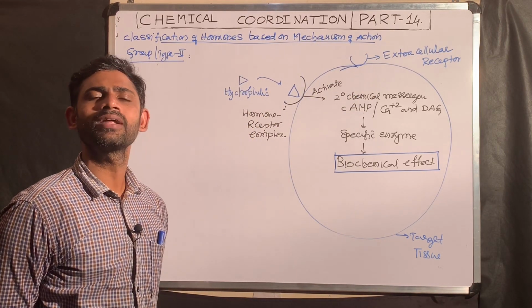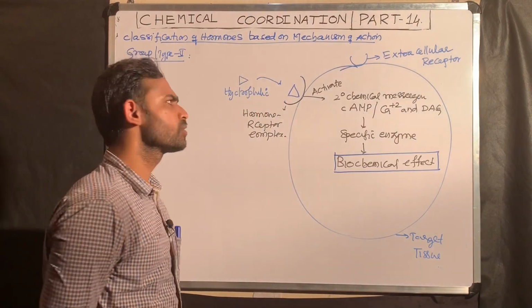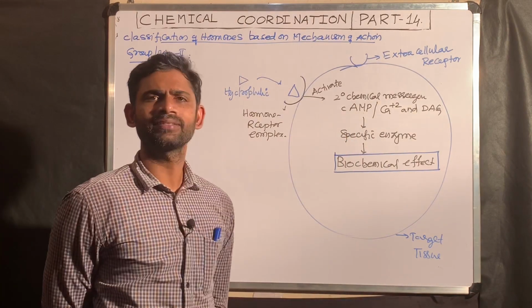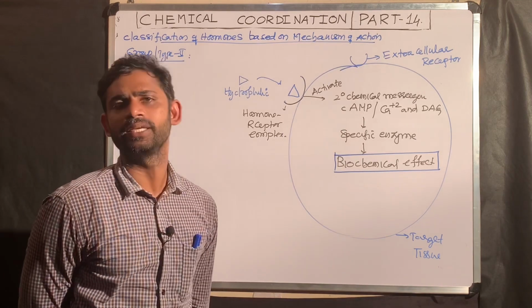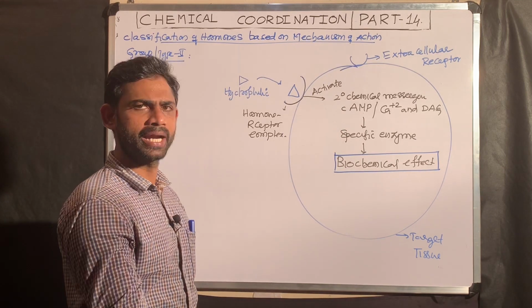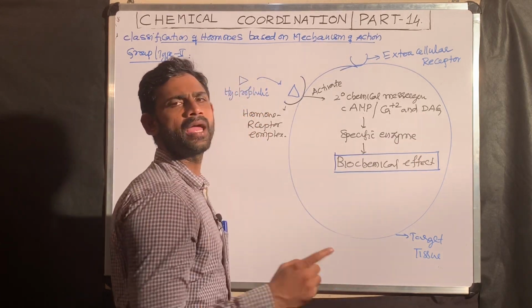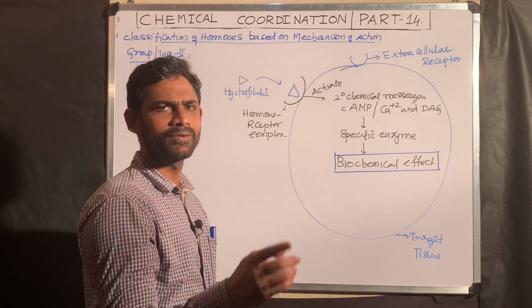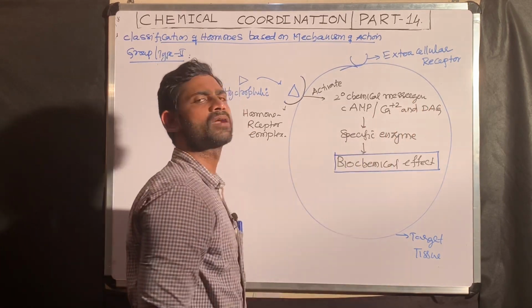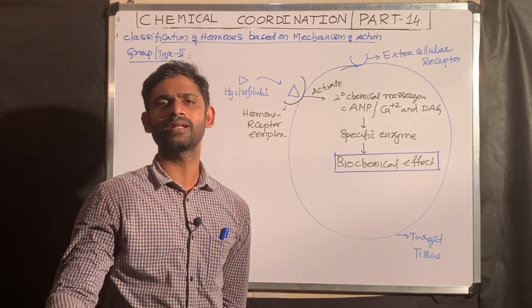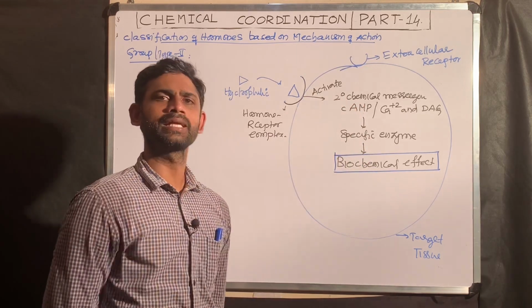Why is it called a secondary chemical messenger here? Because hormones are the primary. The best secondary chemical messenger ever is cyclic AMP, that is cAMP. Along with it, some secondary chemical messengers like calcium and DAG, diacylglycerol, also act as secondary chemical messengers in some tissues. So the best known secondary chemical messenger is cyclic AMP.